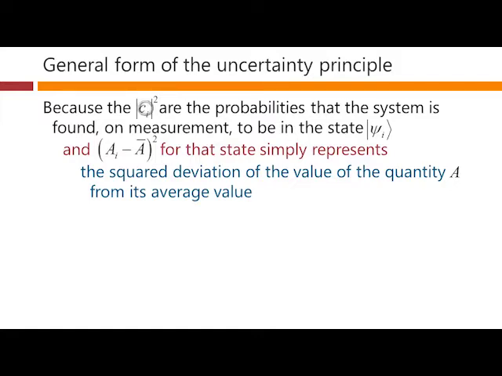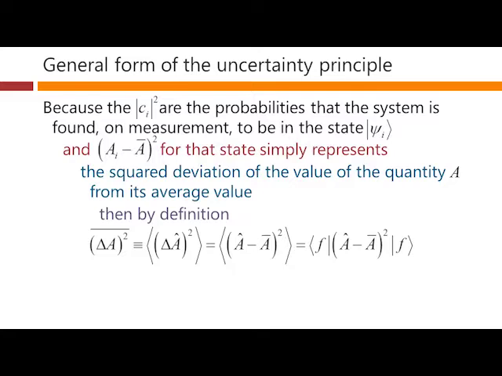And these are the probabilities that we get these various answers when we do this experiment here. Then, by definition, this quantity here is just this quantity on the right. In other words, we have indeed found that the expectation value of this operator, delta A squared, is the mean squared deviation that we were looking for, the average mean squared deviation that we get.